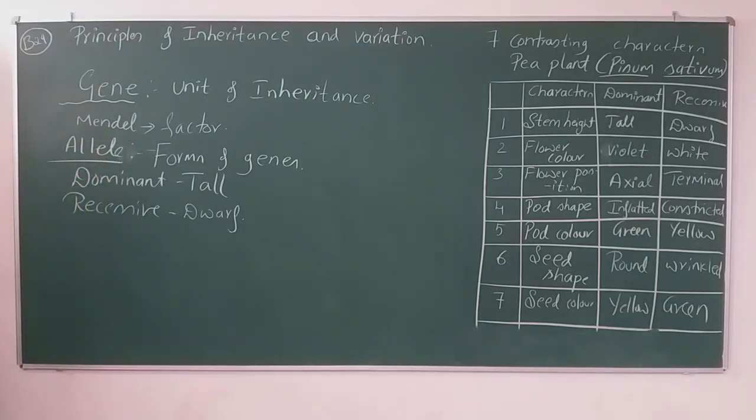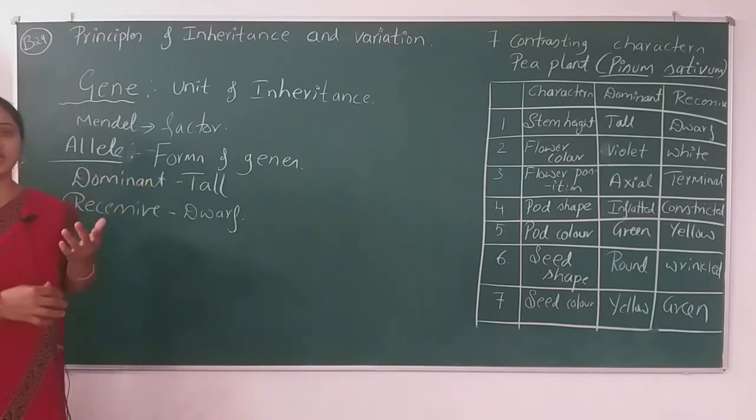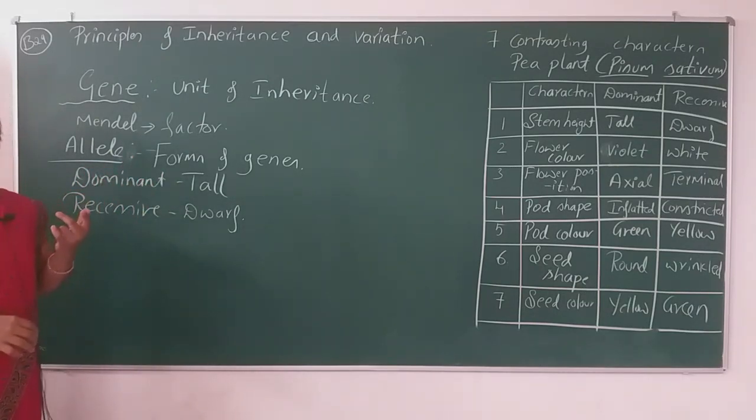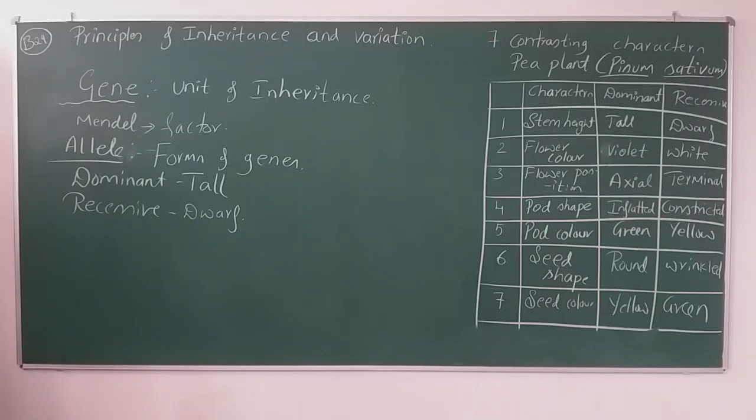So alleles are nothing but forms of gene. Normally it will be in two forms, a dominant one and a recessive one. So these are nothing but alleles. Alleles are forms of genes.